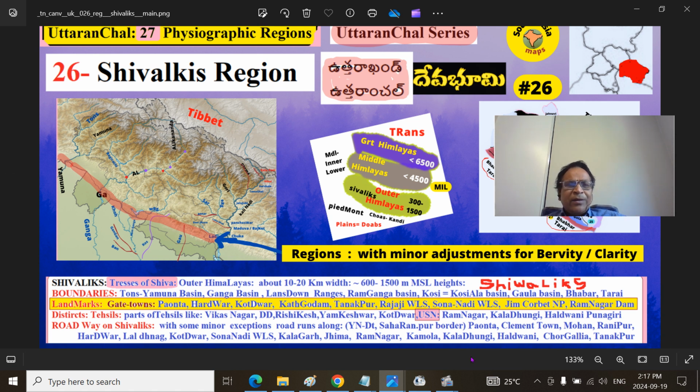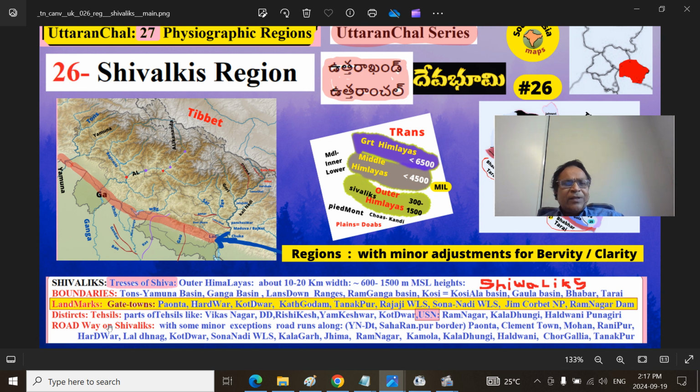and Tarai. And the landmarks are the gate towns like Paonta town, that is the border between Uttarakhand, Uttar Pradesh, and Himachal Pradesh, actually in Himachal Pradesh, and Haridwar town, Kotdwar town, and Kathgodam railway town, and the Tanakpur railway town, and Rajaji Wildlife Sanctuary, and Sona Nadi Wildlife Sanctuary, and Jim Corbett National Park, Ramnagar Dam, that's the Ramnagar Dam. All are the landmarks.